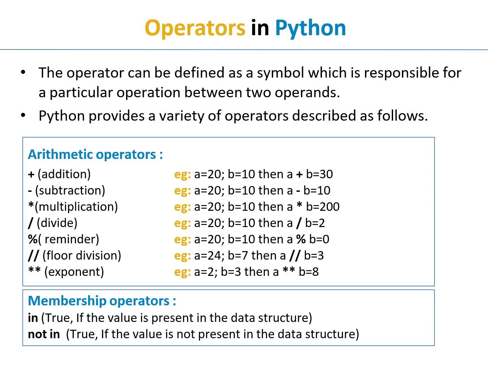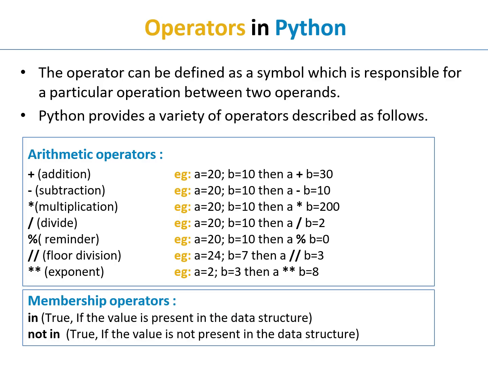Here in the example we consider two operands, a and b, and perform the arithmetic operators: addition, subtraction, multiplication, division, remainder, floor division, and exponent. All these symbols are used to perform operations.